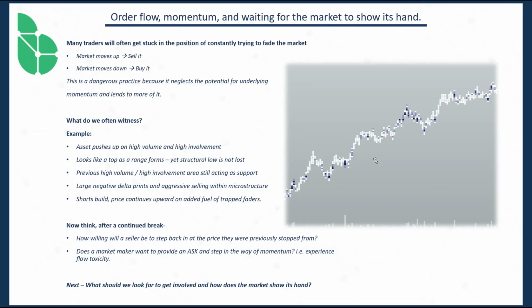Yet a structural low is not really lost. Okay, so in this case, a structural low doesn't necessarily need to be the structure in which the range is forming. It could be the structure of the preceding high volume impulse that occurred before this new impulse. So, there's times when we talk about backside entry.